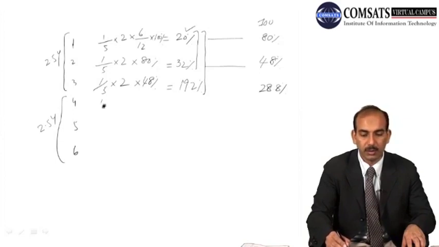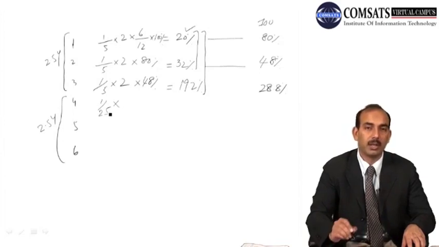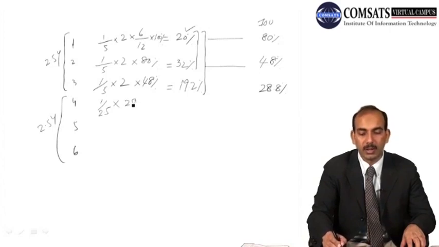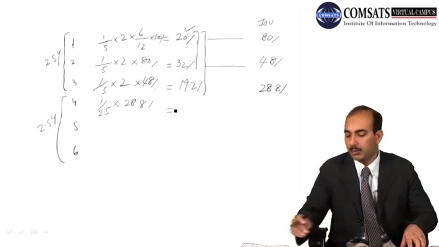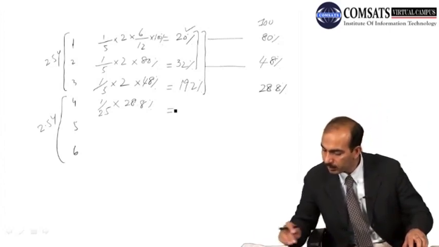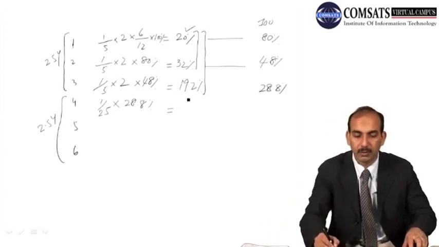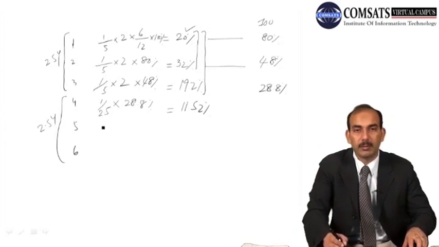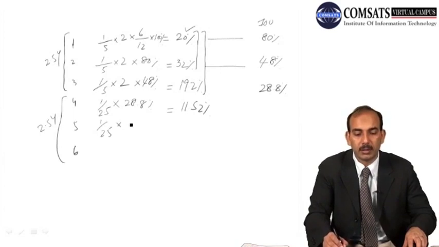So what we will use now is 1 over 2.5, that is the remaining life of the asset, times the remaining value of the asset, that is 28.8%. So what we have now is 11.52% for the fourth year. And again, because it is a straight line method, we have the same calculation.